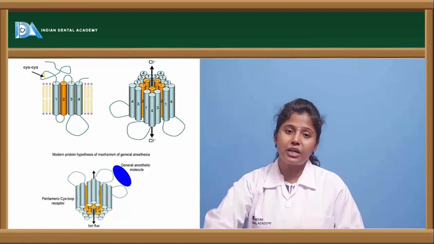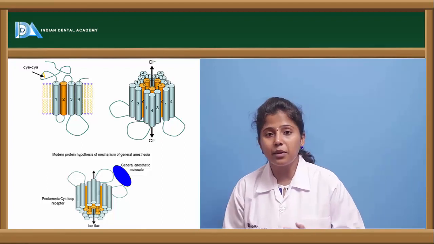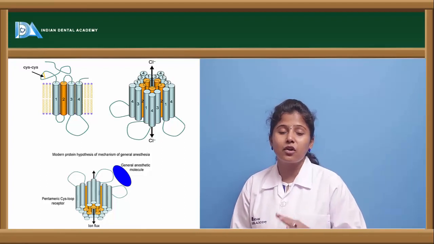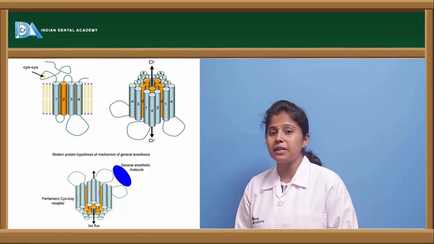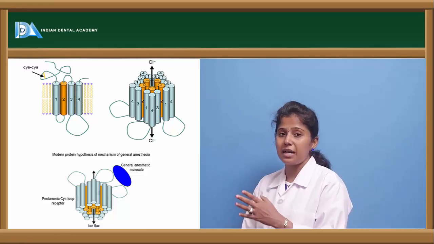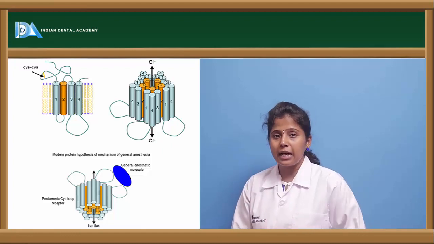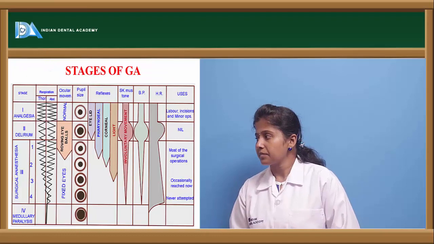So once the chlorides are getting inside the channel, it causes the repolarization of the cell. In the sense, the cell will not get depolarized and thereby the pain is lost. So here the mechanism or the receptors they are binding is different. So all these general anesthetics work by this GABA receptor mechanism.